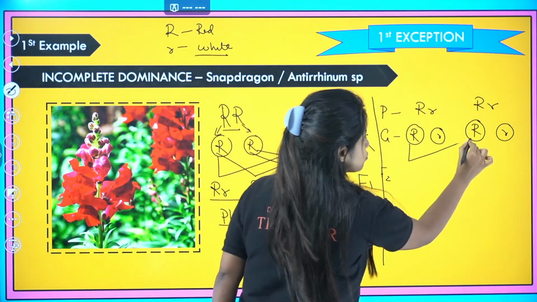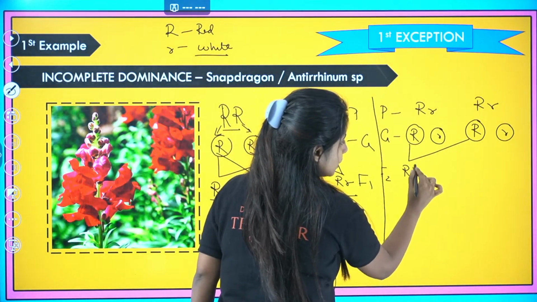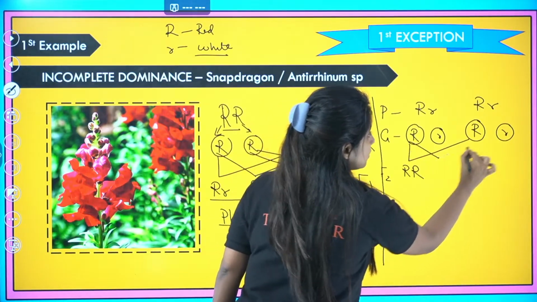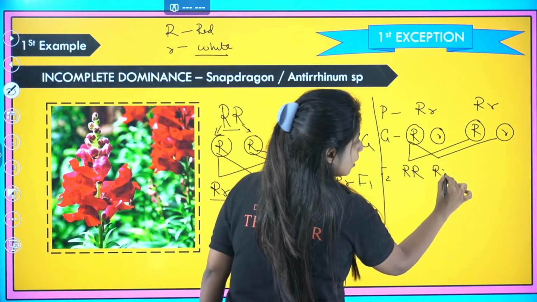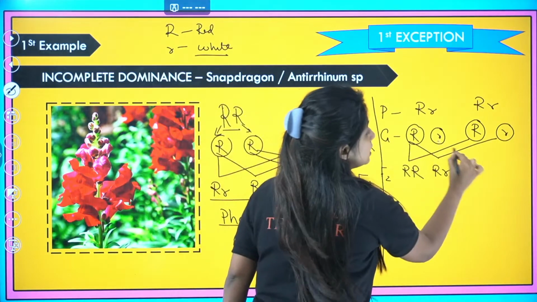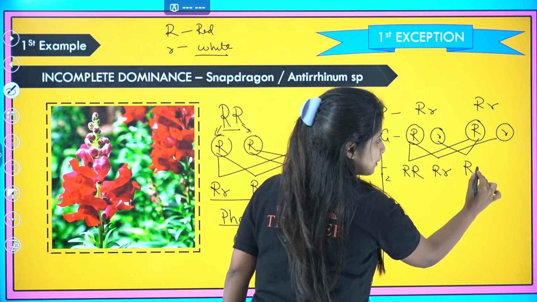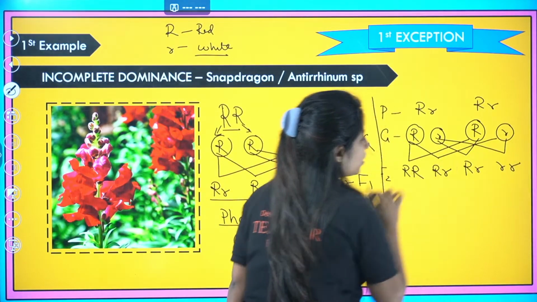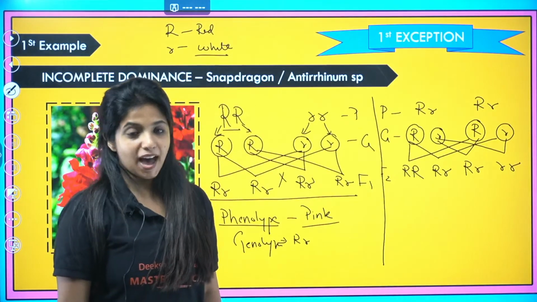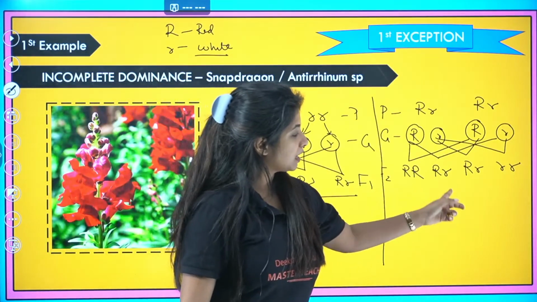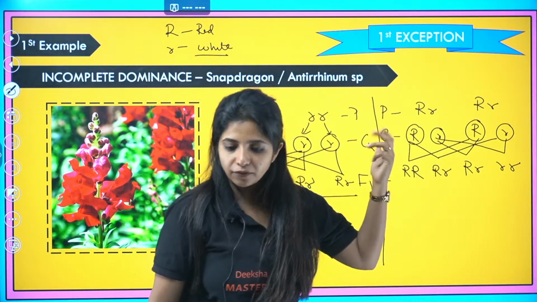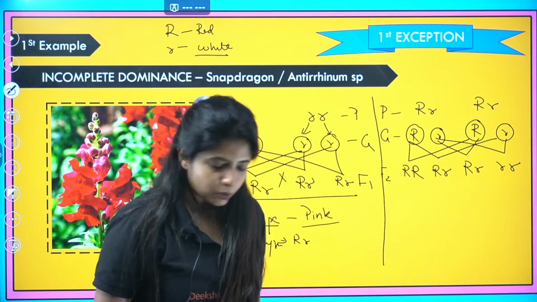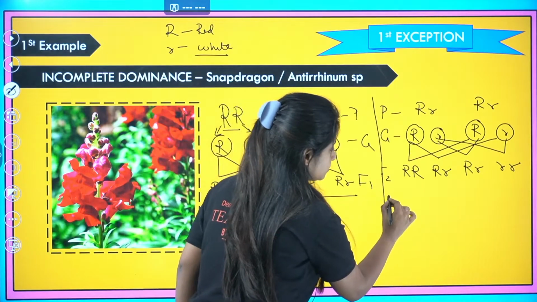When this and this comes together, I get capital R, capital R. When this and this comes together, I get capital R, small r. When this and this comes together, I get capital R, small r. And when this and this comes together, I get small r, small r. Ma'am, capital R, capital R, capital R, small r, this is same like how we had for tall and the dwarf ones, right? Okay, now I'm going to ask you one thing.